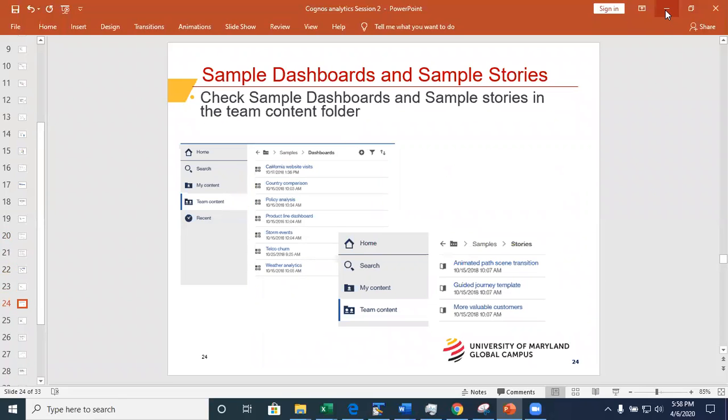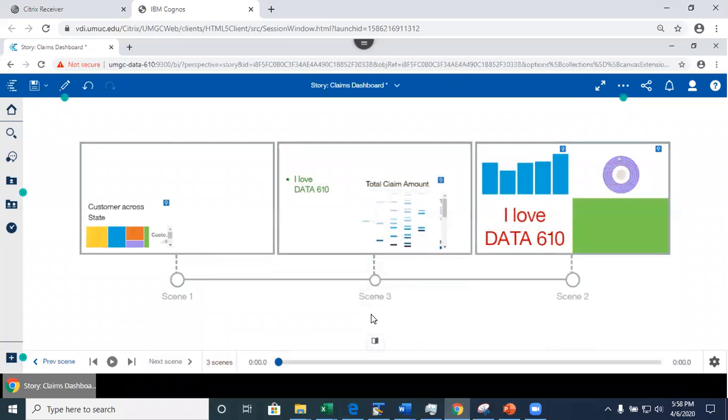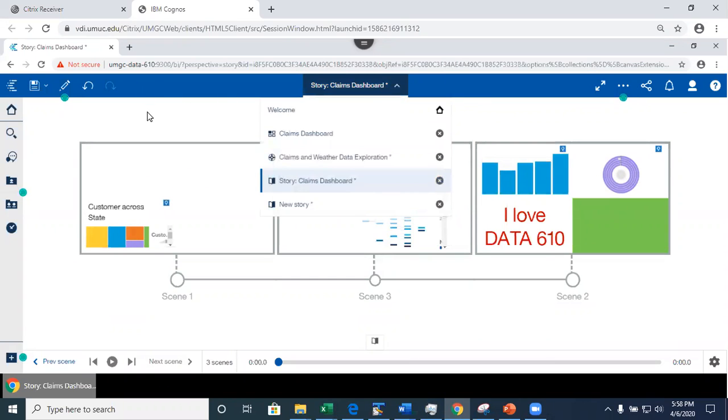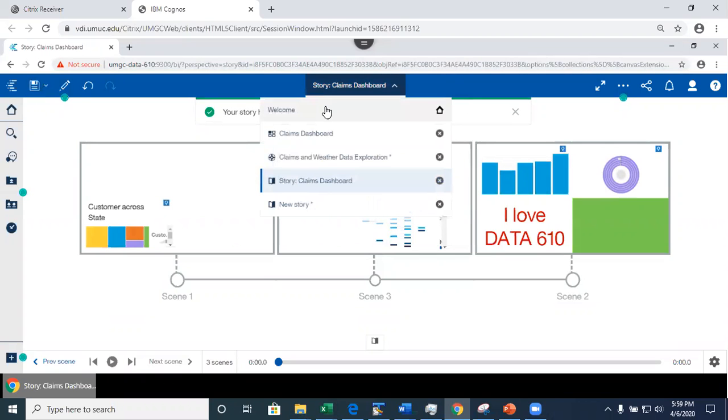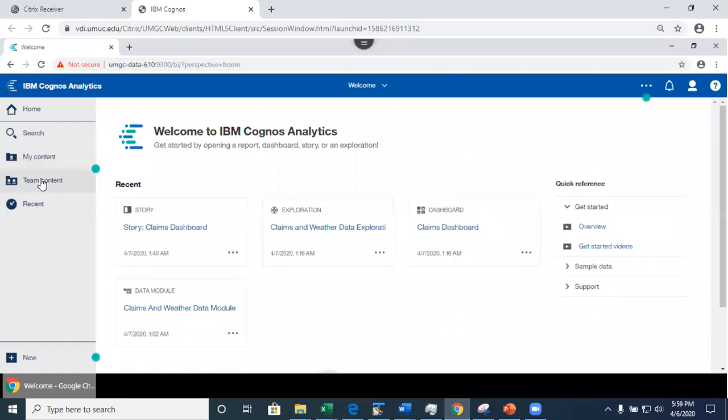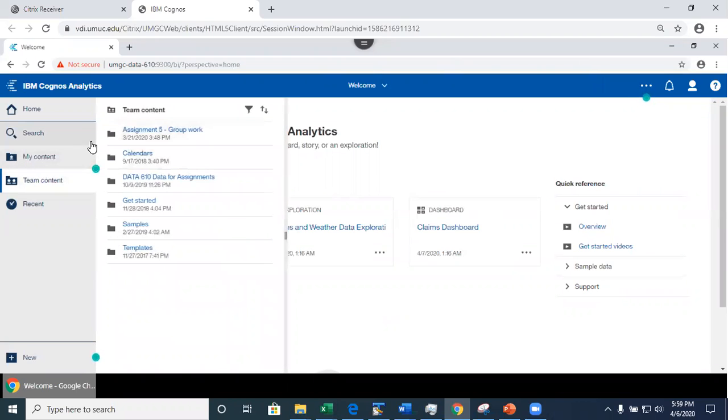What you also have in here is access to the samples. Okay, let me do this. Let's save this. And I'm gonna go back to my welcome page. See this? This time you're gonna be using this area, and I'll show you what that means. At the moment you don't see this, but you will later.